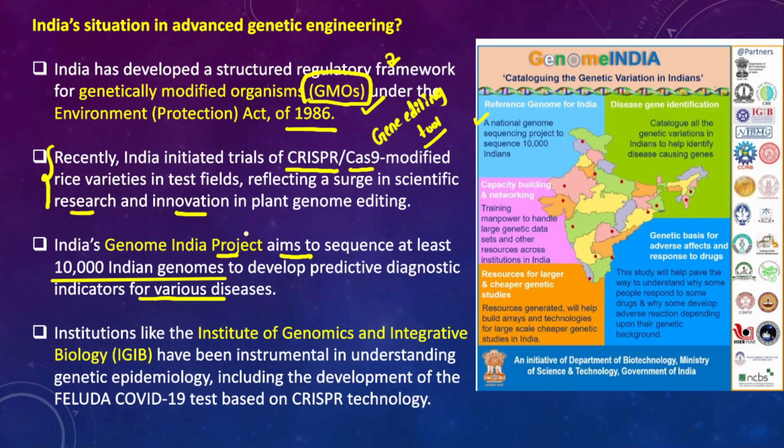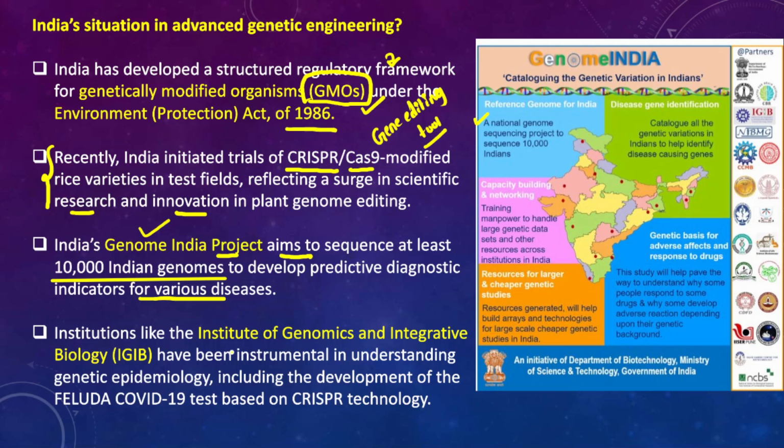If we have the genomes of India's population, then we could understand genetic diseases, and we could also design drugs and vaccines that can address these diseases. Since it has numerous applications, India has commissioned the Genome India project to study the genomes of Indians.